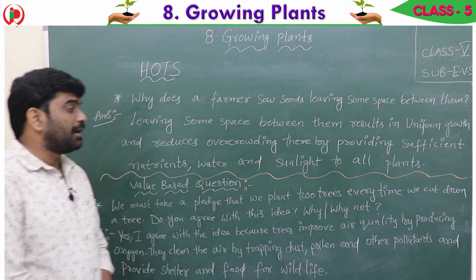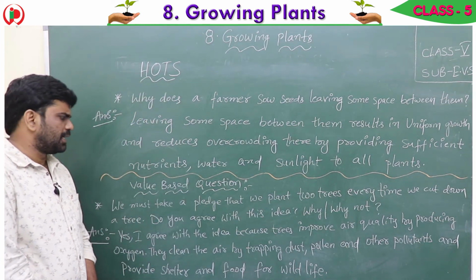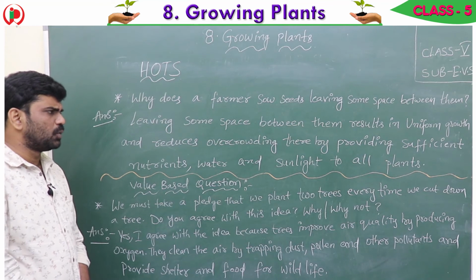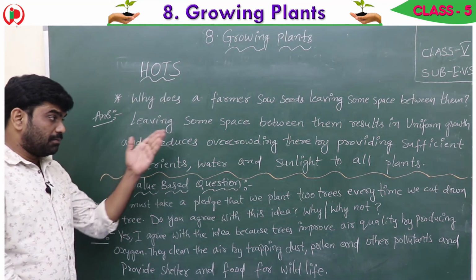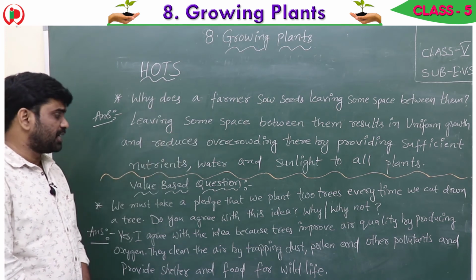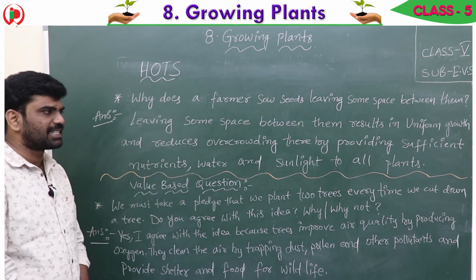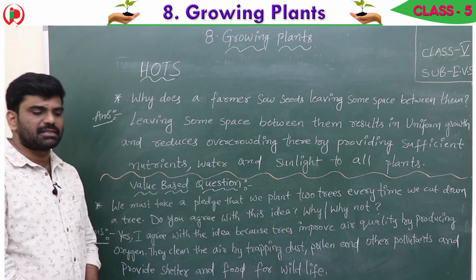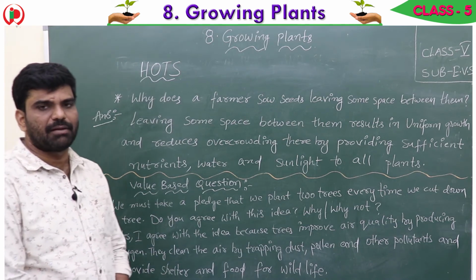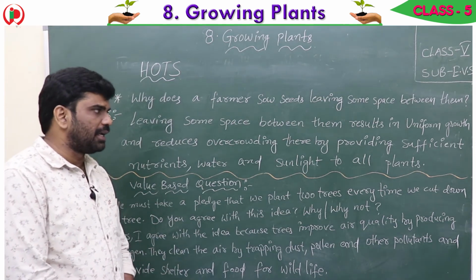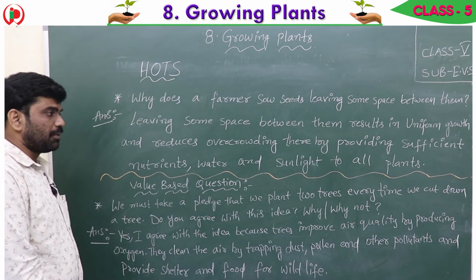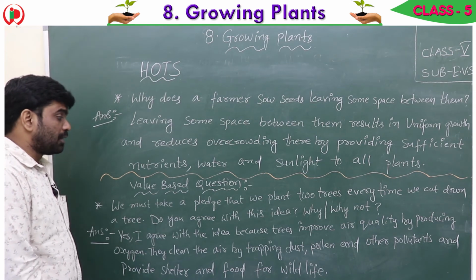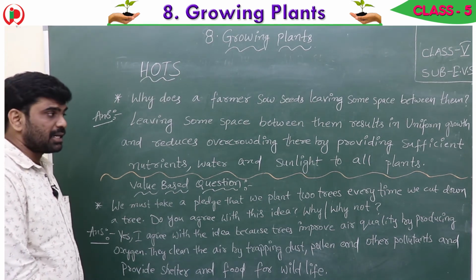Thereby providing sufficient nutrients, water and sunlight to all plants. If there is a space between them, automatically the seeds will get proper nutrients, water and sunlight.